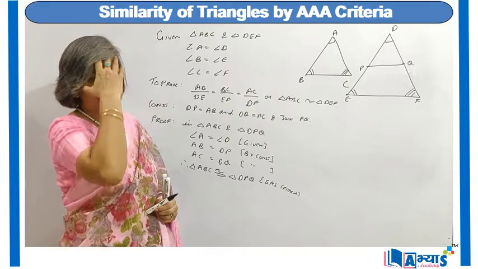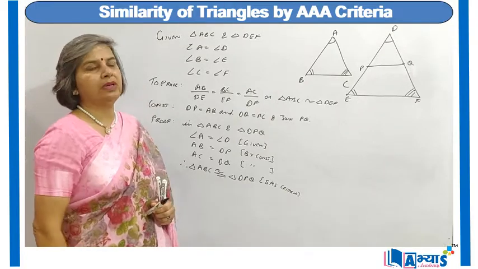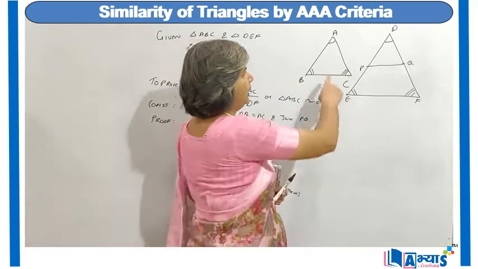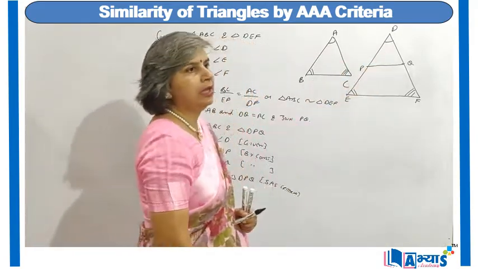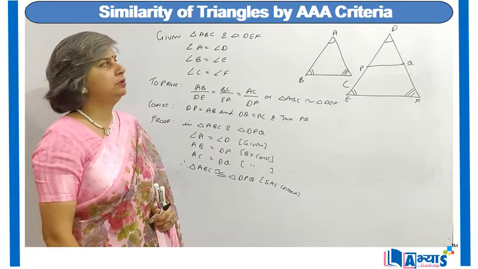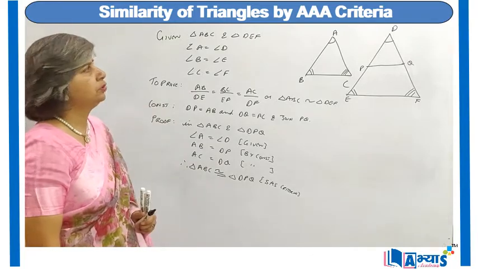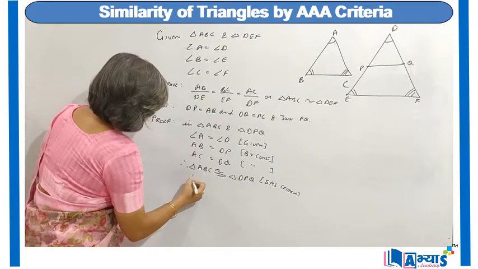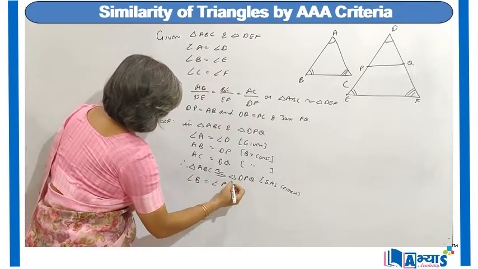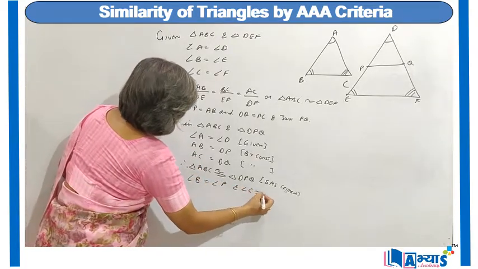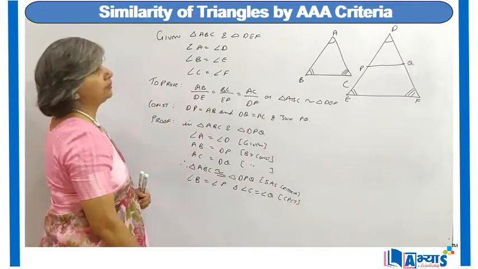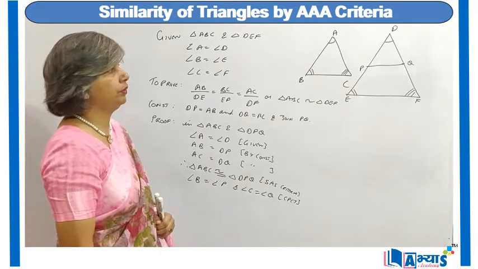Because we know that AB is equal to DP by construction and AC is equal to DQ, that also by construction, and angle A is equal to angle D. That means the angle is included between the two sides, and as they are equal, so the two triangles are congruent. And from CPCT we can say that angle B is equal to angle P and angle C is equal to angle Q by CPCT. That means corresponding parts of congruent triangles.